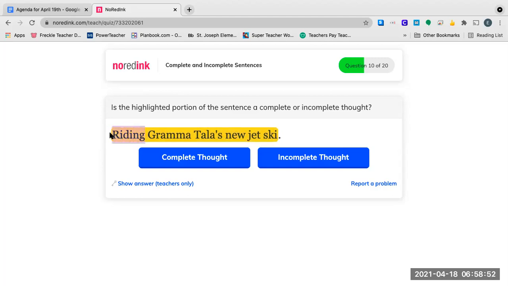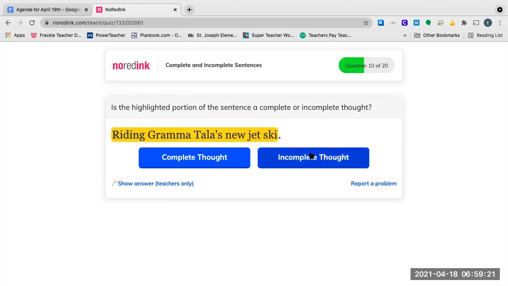And then riding. But it doesn't tell me who's riding Grandma's new jet ski, right? It's just saying riding Grandma Talia's new jet ski. This doesn't tell me who's riding it. This just tells me what is being ridden, like being more specific about what's riding, right? So we have riding, but we don't know who's riding the new jet ski.